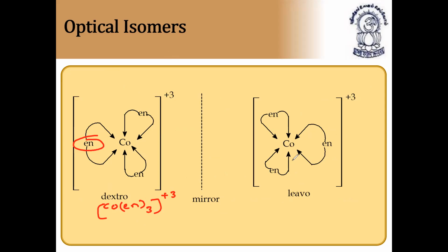And this is also the same, but here it is rotating the plane of polarized light towards right. So en is coming on the right and left. This is the dextro form and this is the laevo form. Left to right, so dextro form and laevo form. So please note down.